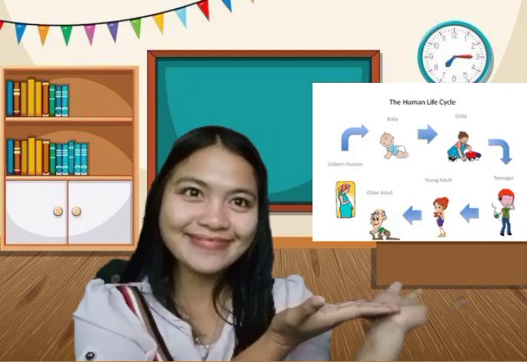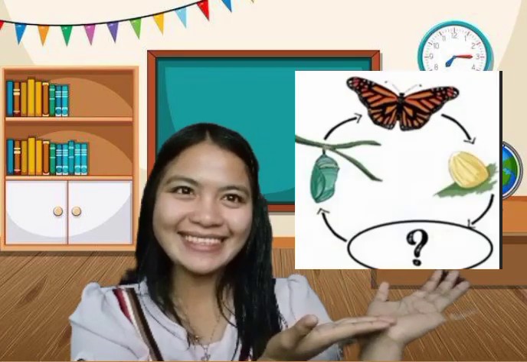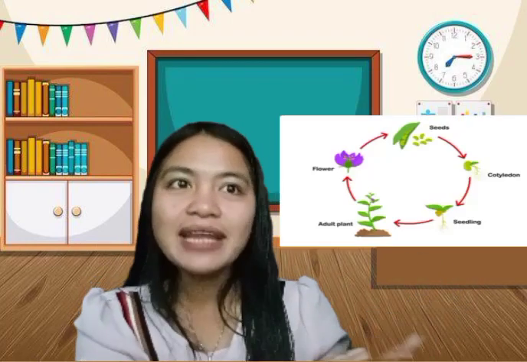What are the examples of living things? Whether a plant or animal, all living things undergo changes as they go through life. A life cycle includes all the stages a living thing goes through from birth to death. So we have the human life cycle, metamorphosis, plant life cycle, and animals that are born alive and hatch from eggs.